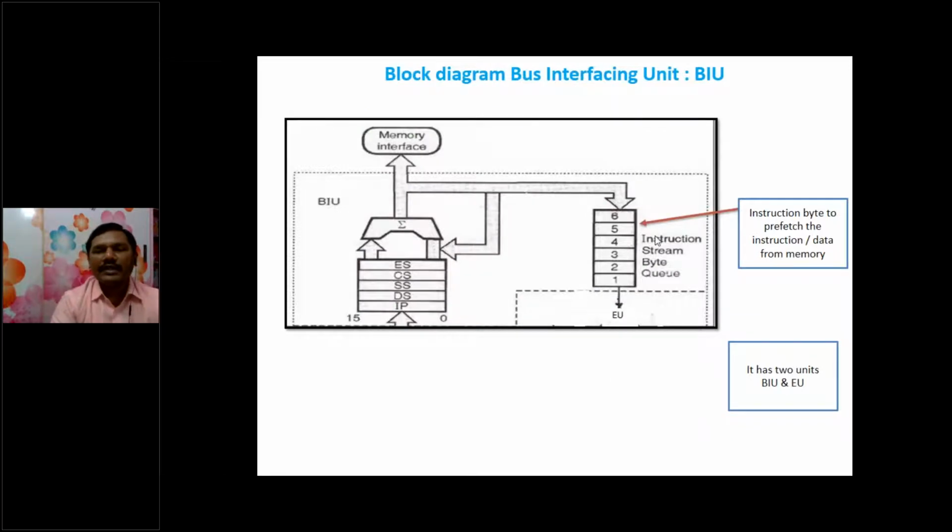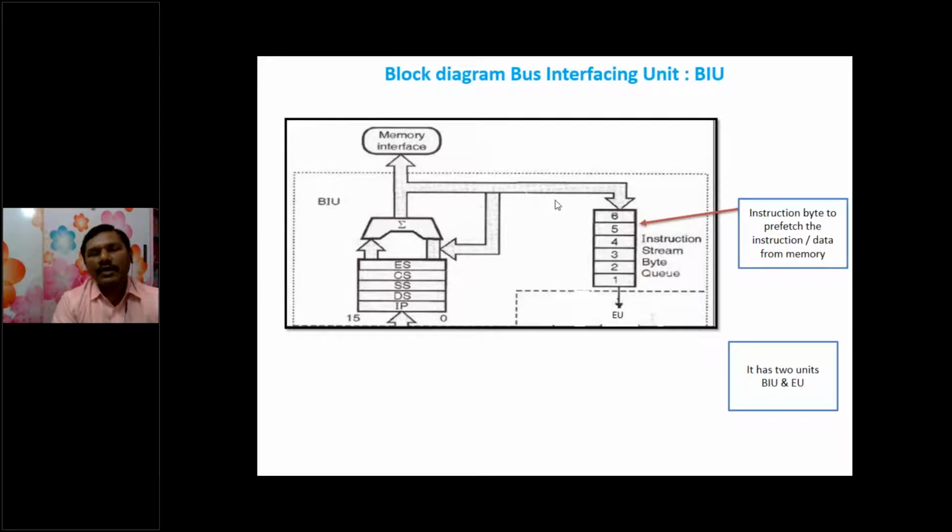So this is the instruction byte queue. The advantage of this instruction byte queue is we can fetch the data from memory byte by byte, but one instruction at least needs 2 bytes of data because 8086 is a 16-bit microprocessor. So when 2 bytes of instruction data are fetched from the memory, that is loaded into the instruction byte queue. If the instruction size is only 2 bytes, then there are 4 more bytes of free memory in this instruction byte queue.